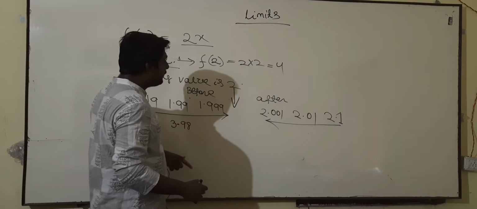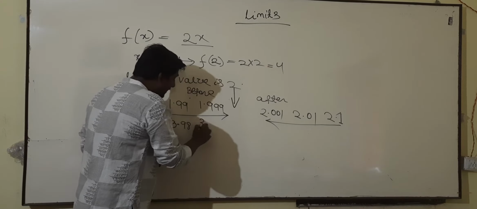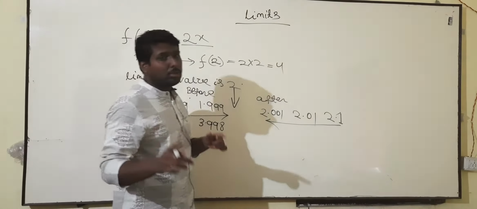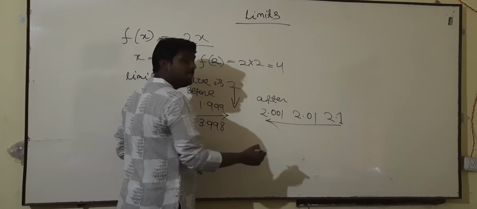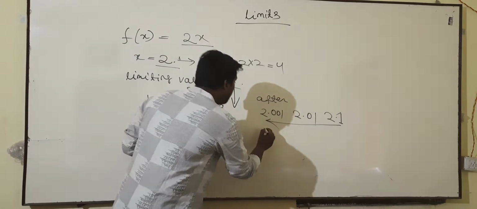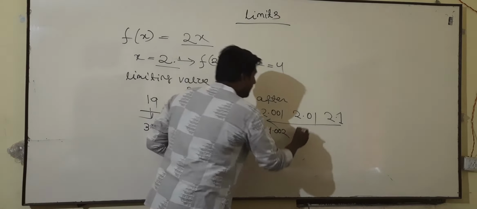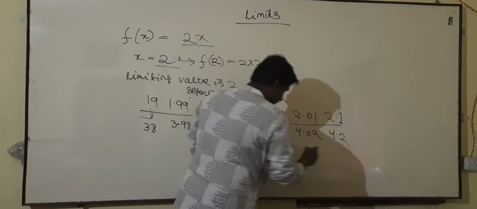And at 1.999, the value of 2 into 1.999 will be nothing but 3.998, and I know you can easily calculate that. After this, the values would be 4.002, then 4.02, and then 4.2.